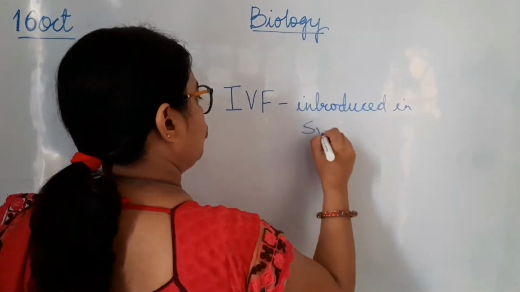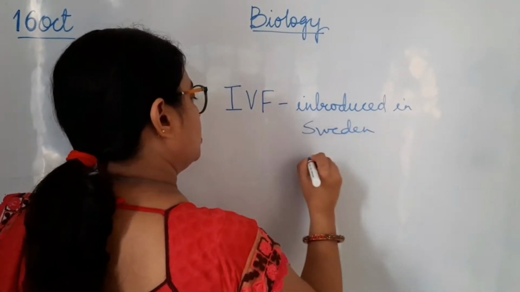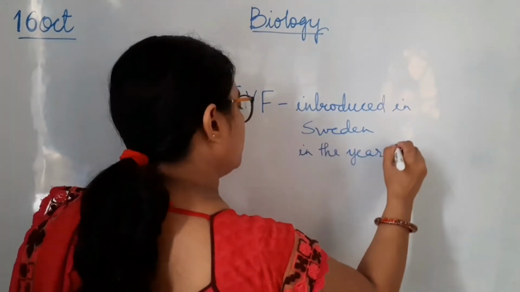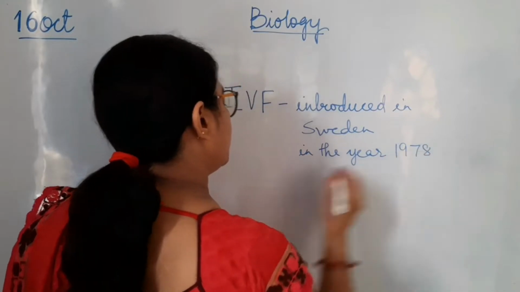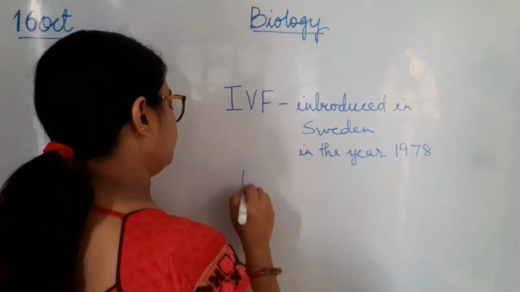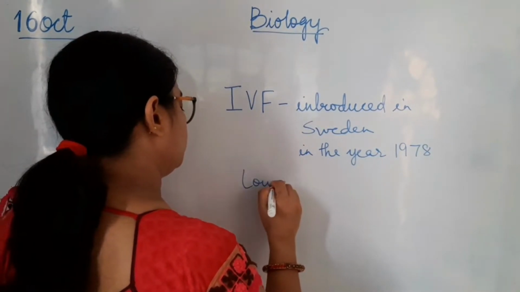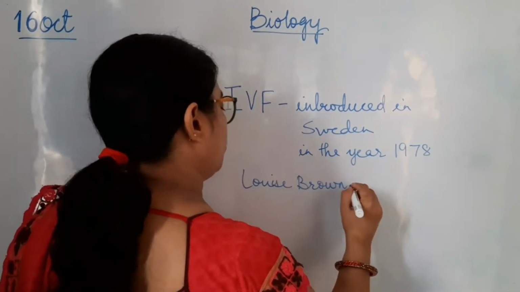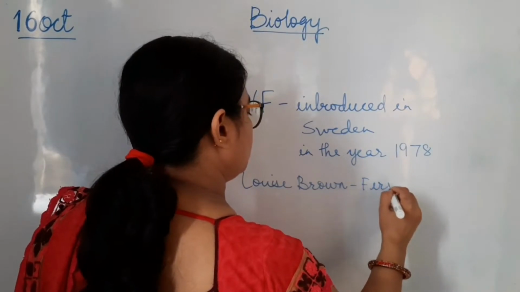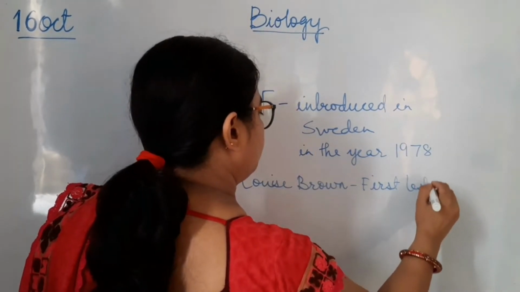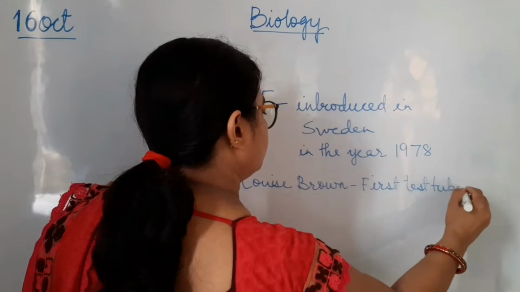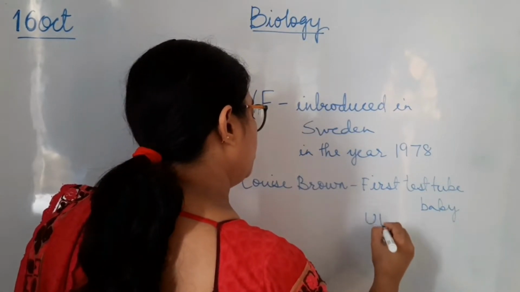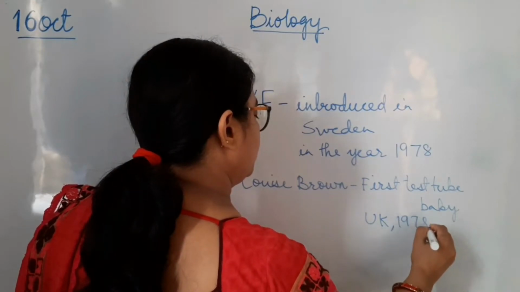in Sweden in the year 1978, and Louise Brown was the first test tube baby, born by this process in UK in 1978.